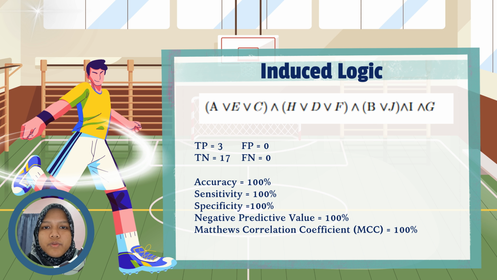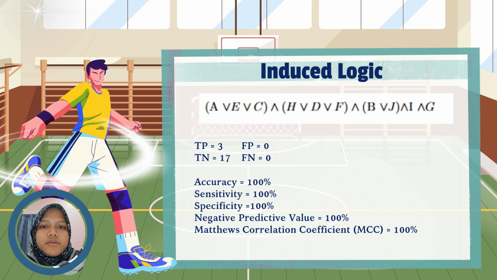This means we had 3 true positive and 0 false positive. In simple terms, the model correctly identified 3 instances of what it was looking for and made 0 incorrect positive classification. Next, we also had 17 true negative and 0 false negative. This means the model correctly identified 17 instances of what it was not looking for and didn't miss any of the positive cases.